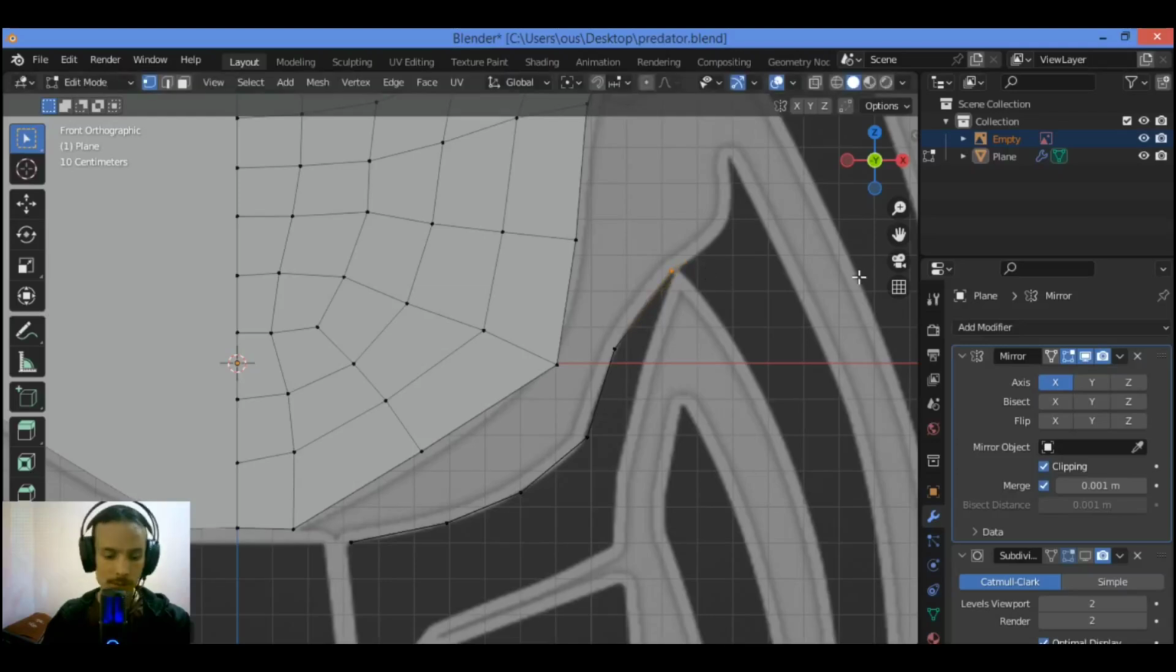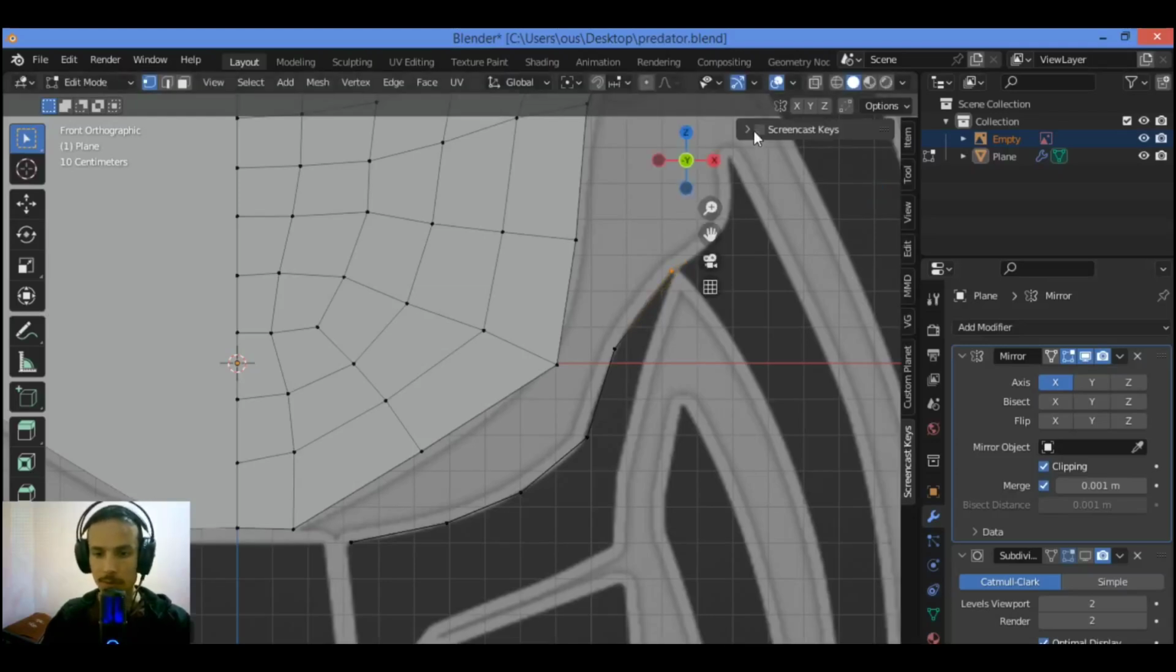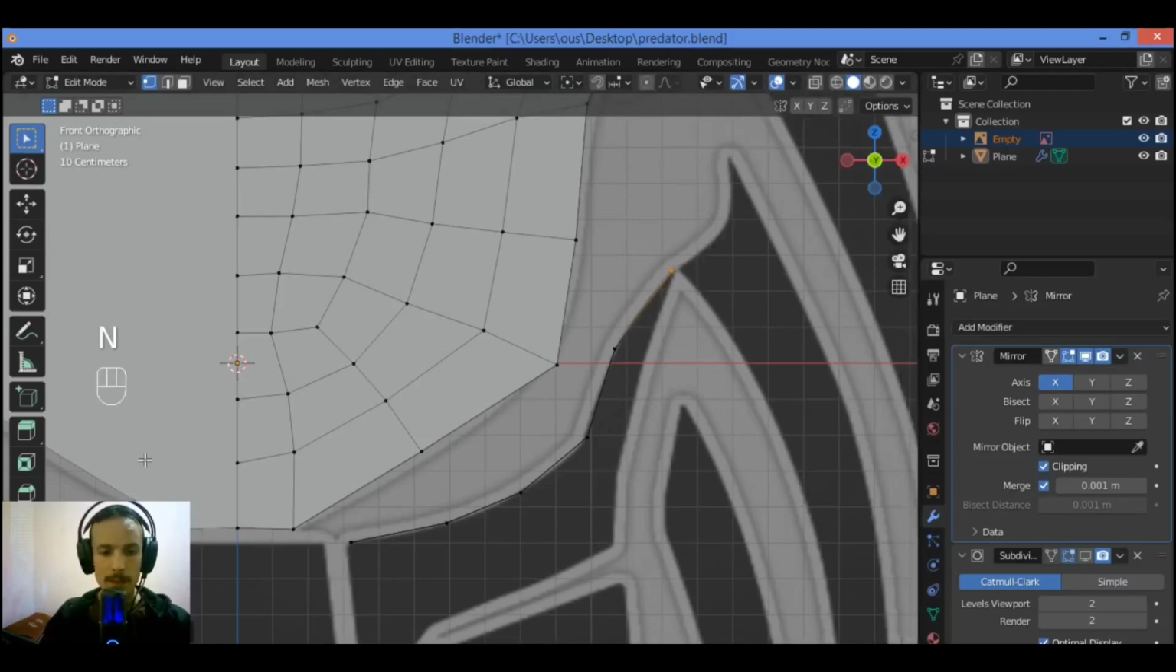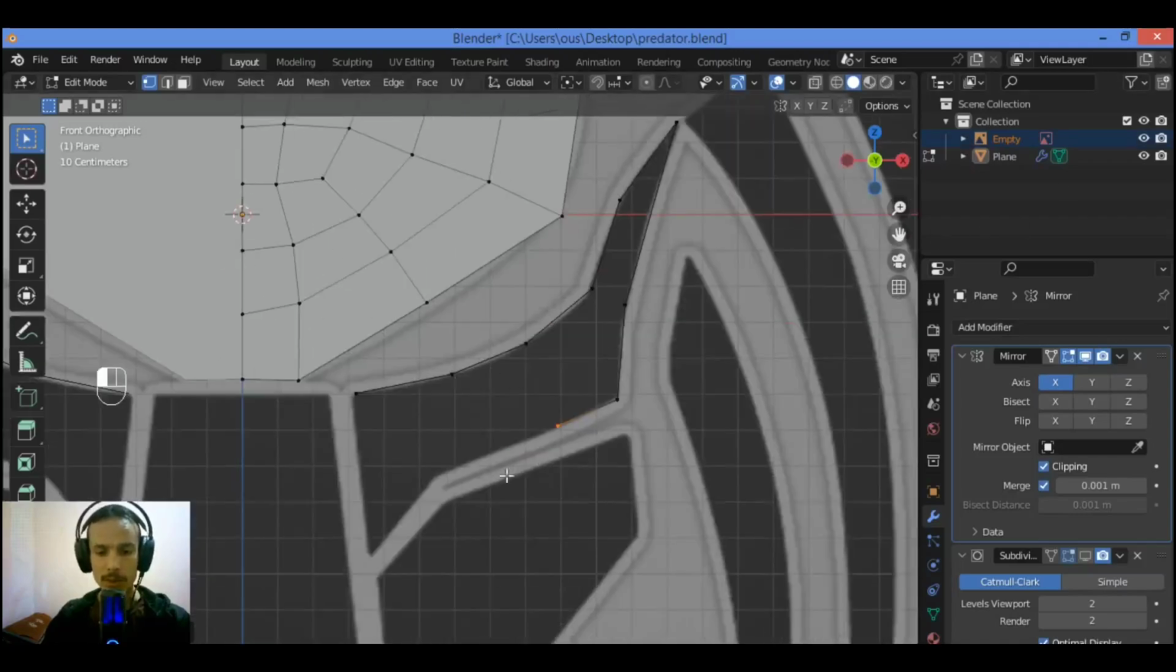hitting G, and let's enable screencast keys in order to show you what buttons I'm pressing. Extrude like this, extrude to match that curvature over there. Here I should model, I should add 3 vertices just like this, because on this side we have other 3 vertices.